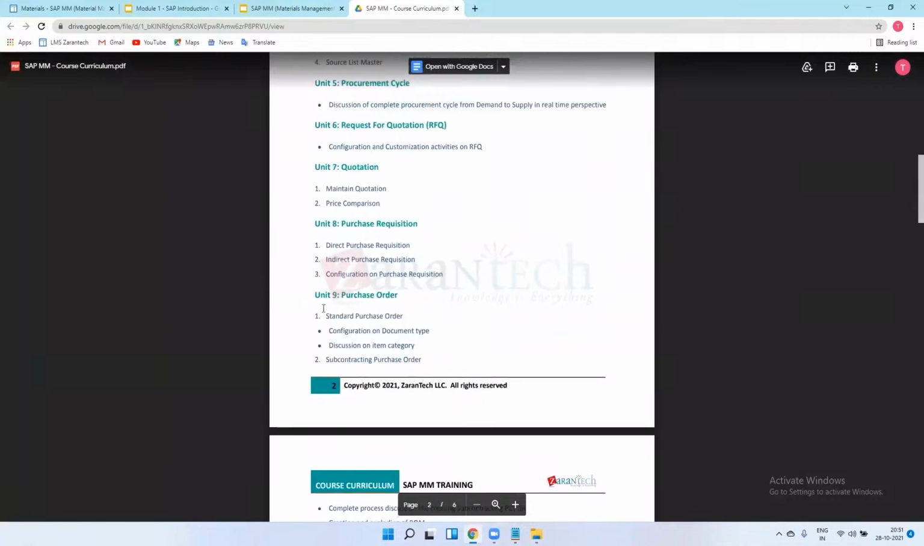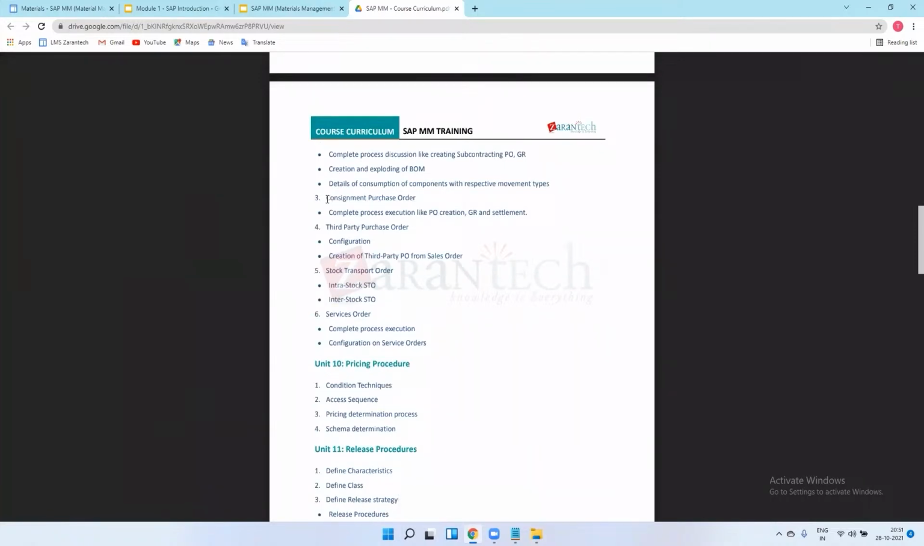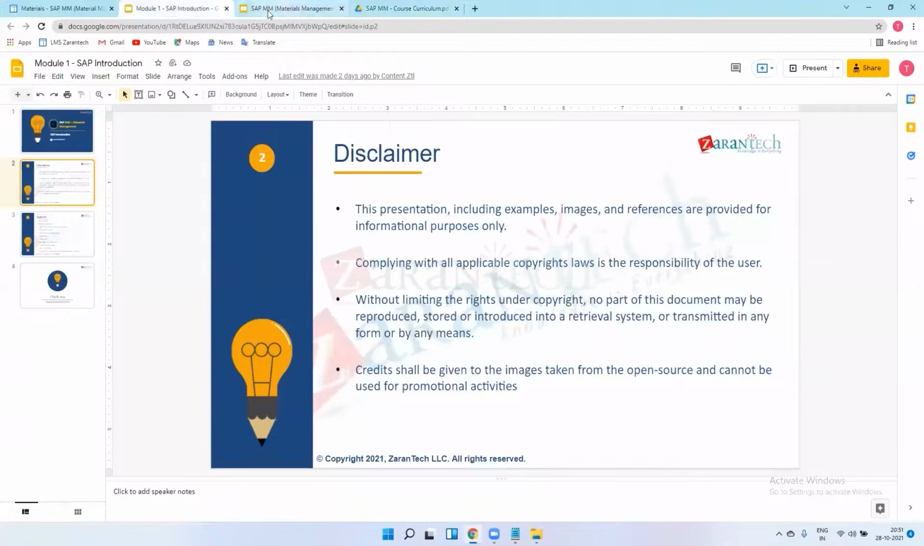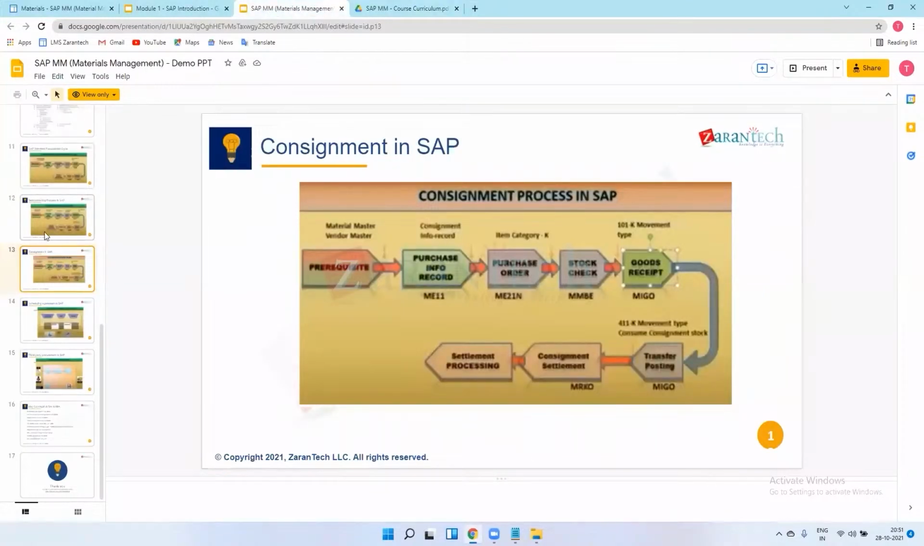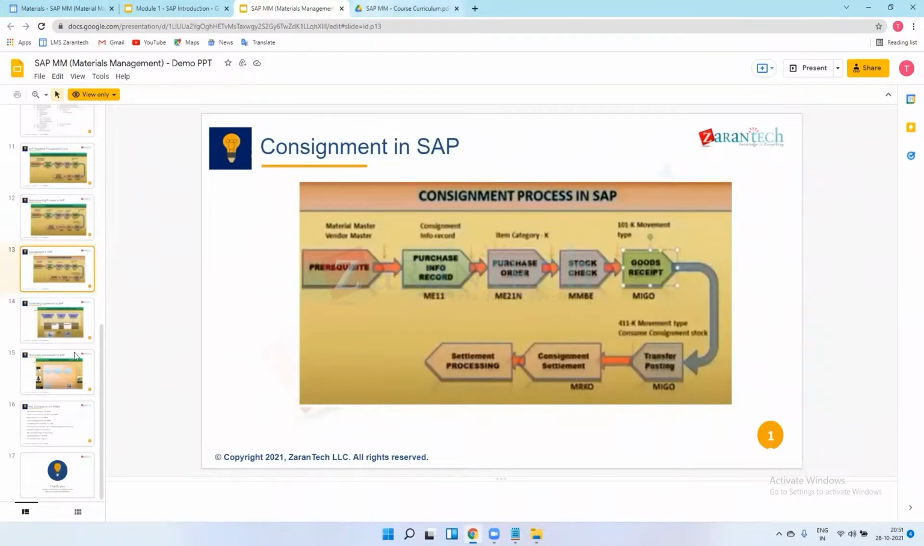Okay. This is a type of purchase order. So we'll see subcontracting here, then consignment purchase order. What is the consignment and the complete process of execution, like PO, GR, and settlement? How it will work, we will see in this chapter. I'm spending more time on this PPT because of the server only. So just try to understand these PPTs, so it will help us to understand our next chapters.